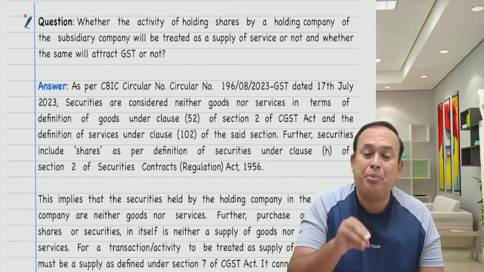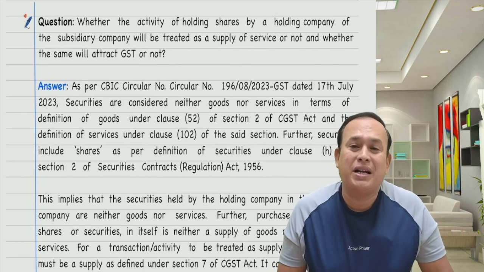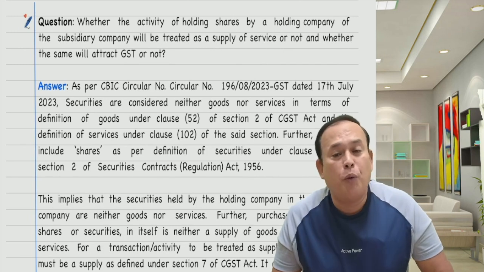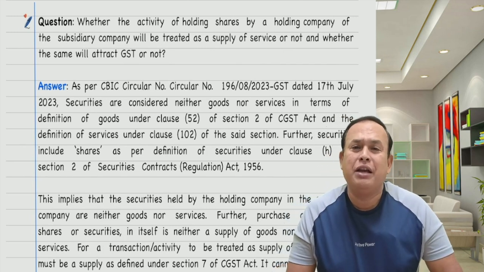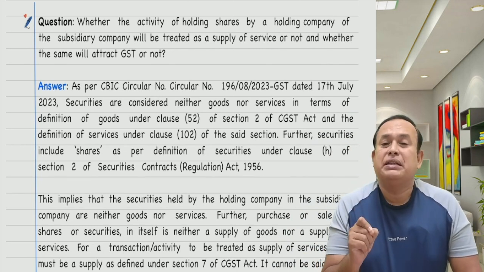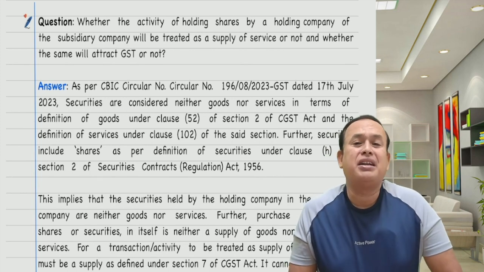Even the subsidiary company providing shares to their employees is also not going to attract the GST, because it is very clearly excluded under the scope of supply, namely Schedule 3 point number 1, activities of employee to the employer in the course of employment, which does not attract the GST.